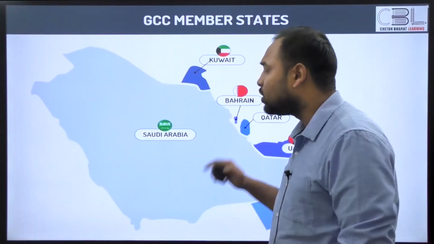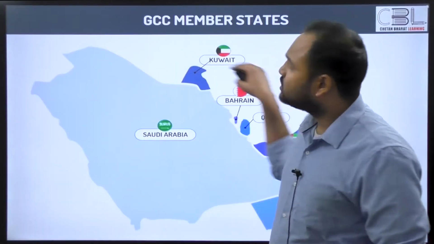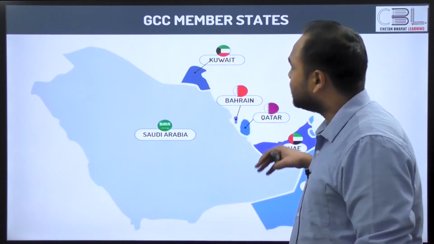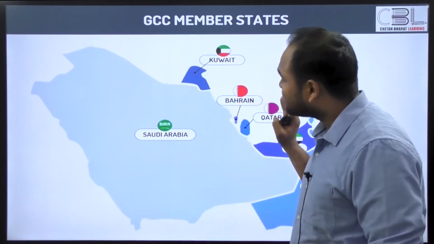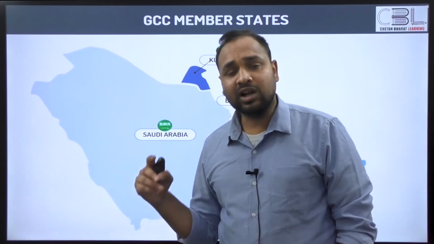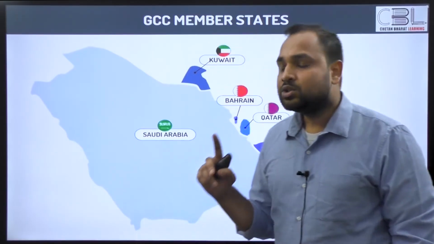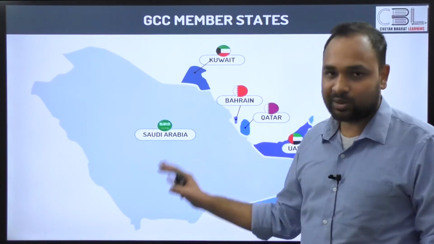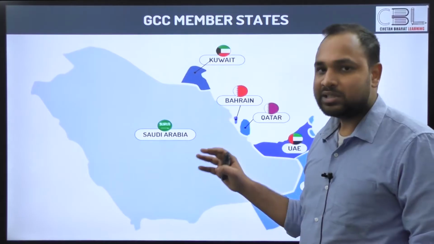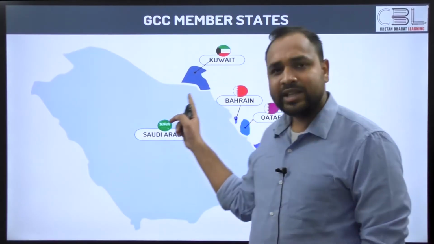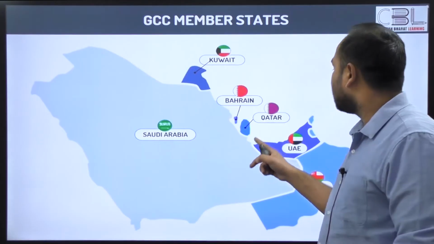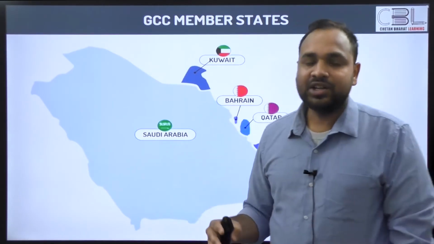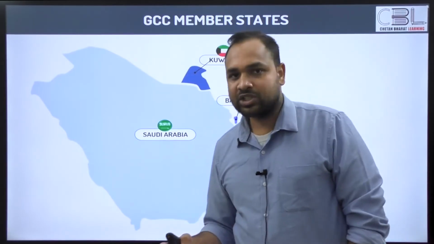All right. Before we get into all of that, you should first do the geography of the area, all right? So this is the Sunnidom, right? The big Sunni countries of West Asia, all right? And 6 of these countries have gotten together and formed a Gulf Cooperation Council, all right? So we should know the countries that are part of the Gulf Cooperation Council, beginning from the behemoth that is Saudi Arabia, all right? Saudi Arabia is pretty much the leader of this grouping. Then we have Kuwait, then we have Bahrain, Qatar, UAE, and here we have Oman. All right, so these 6 countries together form the Gulf Cooperation Council.